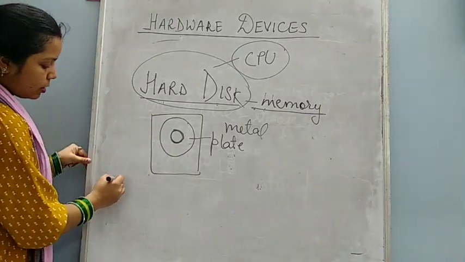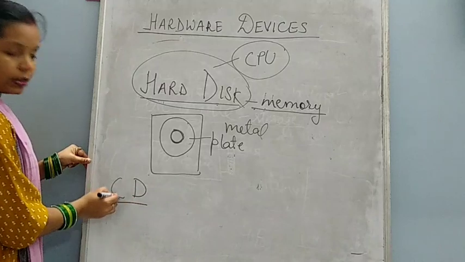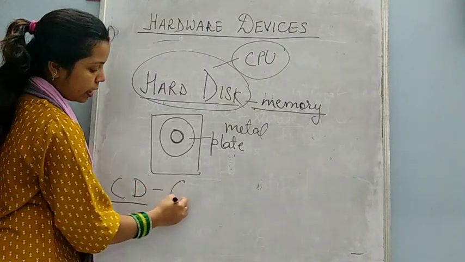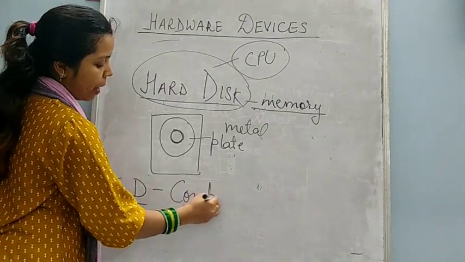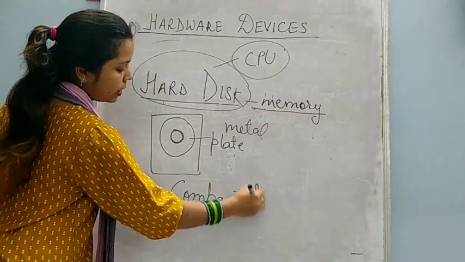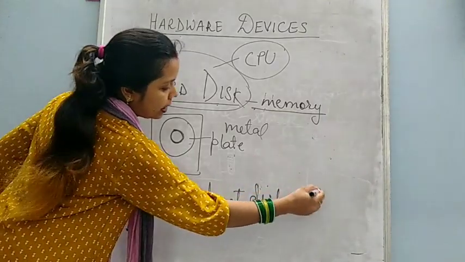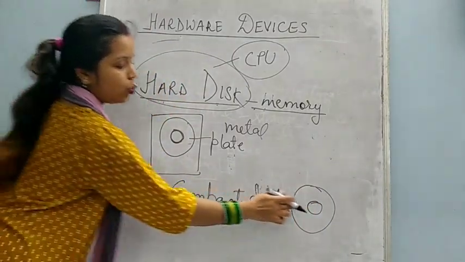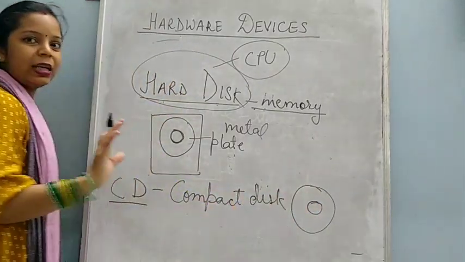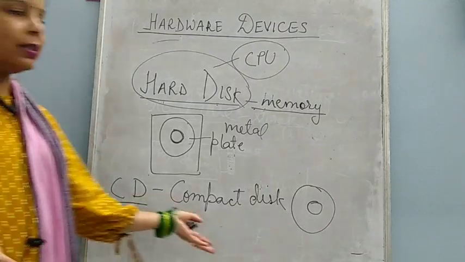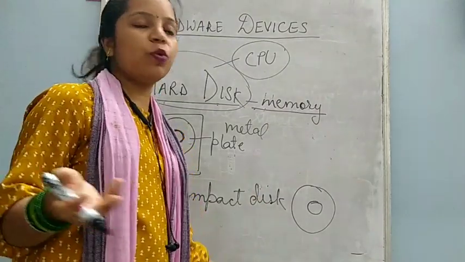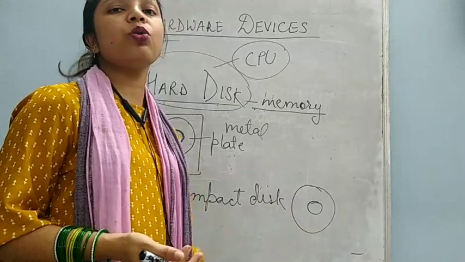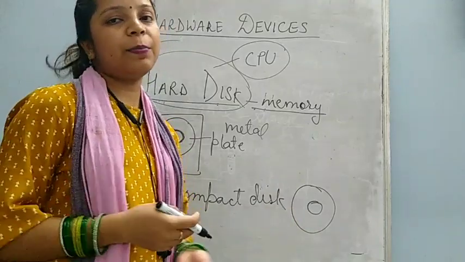Now the next device is your CD. CD is the next device which is given in your book. That is known as compact disc. The full form of CD is compact disc, and it is circular in shape like this. You might have seen CD, and it is very shiny also. In CD also we can store songs, movies, any kind of data. This is also a memory of the computer.